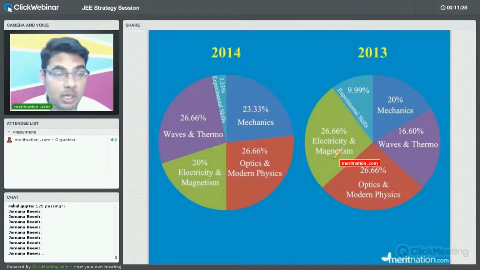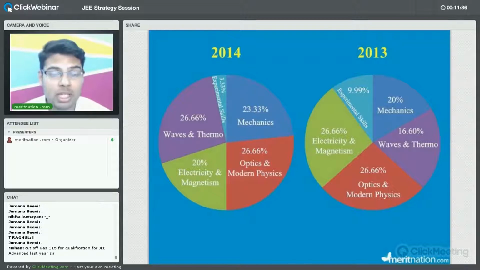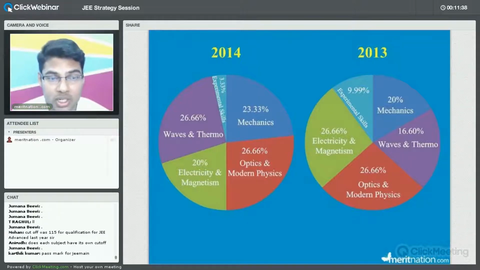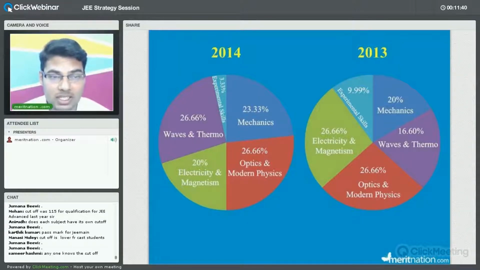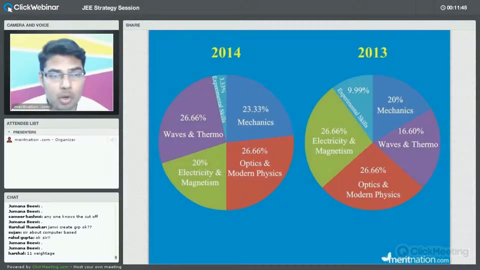So do not worry about the total number of marks to clear the cutoff. We will also discuss the total number of marks, so just wait for that, and then you will come to know the importance of these 12 or 20 marks per chapter when we discuss the cutoff. Fine. So cutoffs in all the years are more or less the same, just 2 or 5 marks difference.